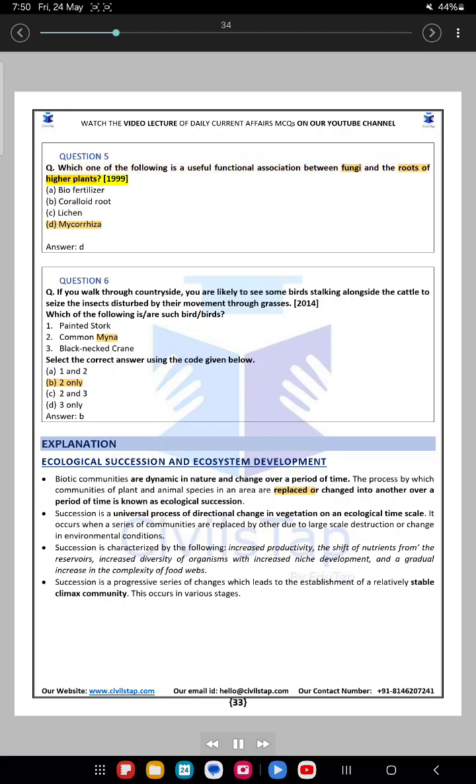Question 5. Which one of the following is a useful functional association between fungi and the roots of higher plants? 1999. A. Biofertilizer. B. Coralloid root. C. Lichen. D. Mycorrhiza. Answer. D.